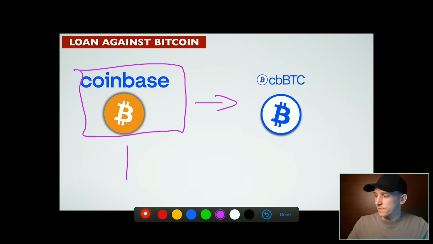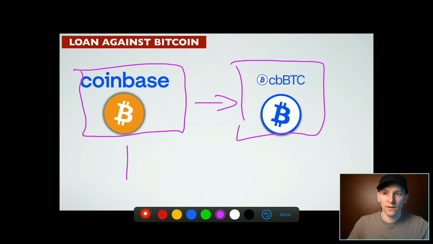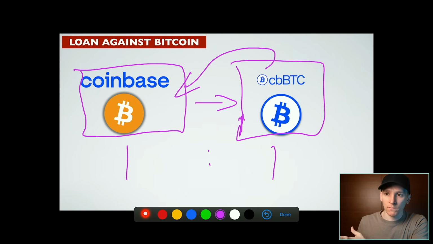What they also do is they issue, basically think of it as an IOU or an asset-backed token on a different chain. This is known as a wrapped token. So this Coinbase Bitcoin, or CBBTC, is backed by the one Bitcoin that Coinbase have in their custody. And as a user, you can go ahead and buy CBBTC, go back to Coinbase and redeem it for one Bitcoin. That's why one CBBTC will always be worth the exact same as one BTC, because you can go and redeem it whenever you want. So that's how we get around not being able to put Bitcoin on another blockchain. We use a wrapped token.